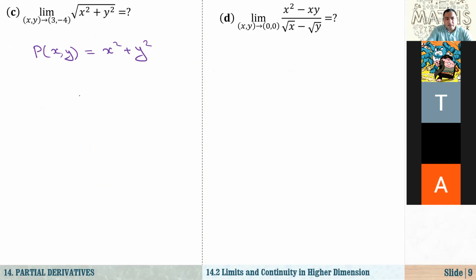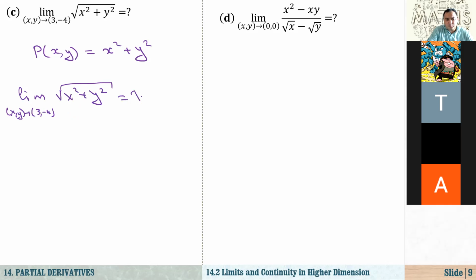So here, directly we can evaluate this. This limit is the limit as x and y approach 3 and minus 4 of the square root of x squared plus y squared.